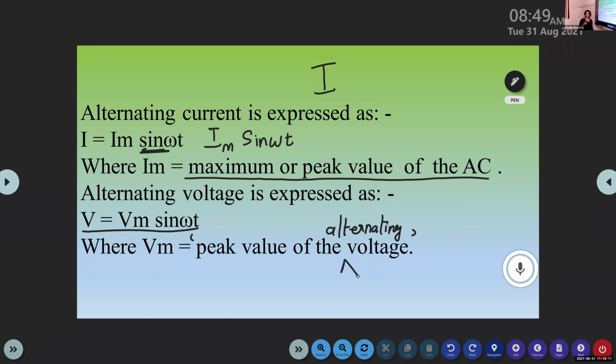The alternating current is represented by I = Im sin ωt. Similarly, alternating voltage is represented by V = Vm sin ωt, where Im is the maximum or peak value of the alternating current. Similarly, Vm is the maximum or peak value of the alternating voltage.